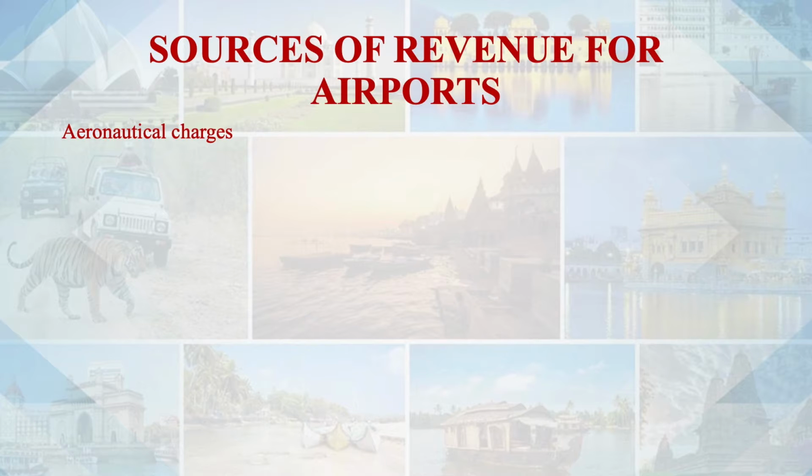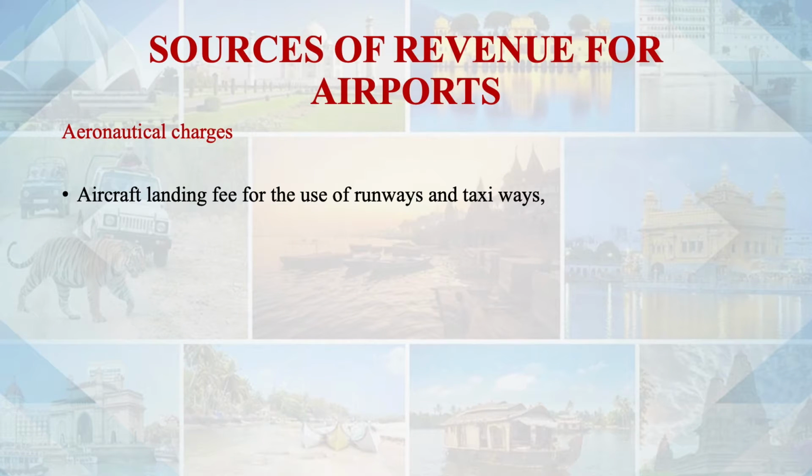So for the airport, there are two kinds of revenue scope. One is aeronautical charges, and the other one is non-aeronautical. What are the aeronautical charges? Aircraft landing fee for the use of runways and taxiways is a major revenue source for the airport. An aircraft will be landing on the runway, and then it will be using the taxiway inside the airport, in the air side of the airport.